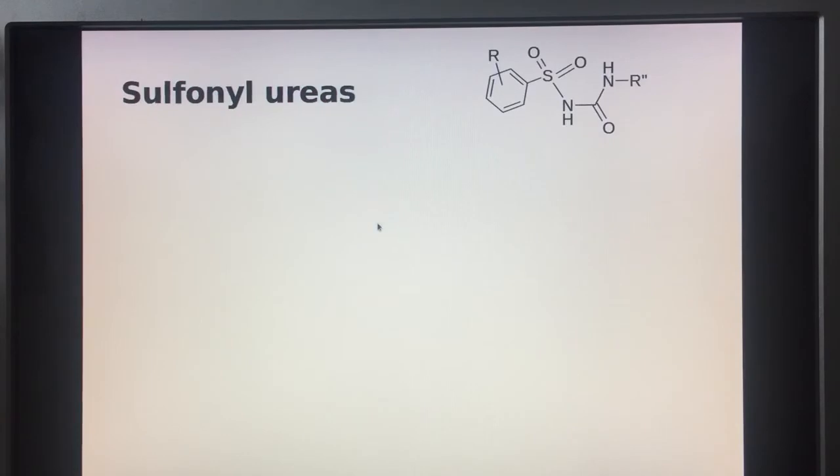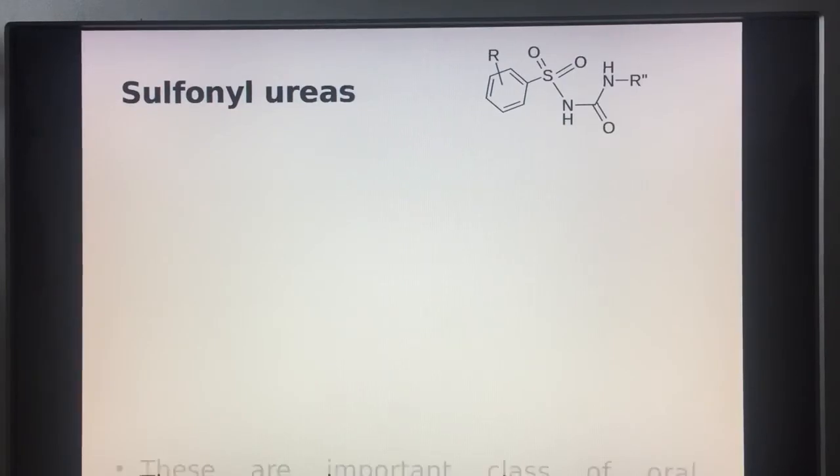sulfonylureas. Now, as you can see, this is a general structure of sulfonylureas. This NH2CONH2 is the urea, and then we have an SO2 group, so the name is sulfonylureas. These drugs are an important class of oral hypoglycemic agents, and they are categorized as first generation and second generation sulfonylureas.